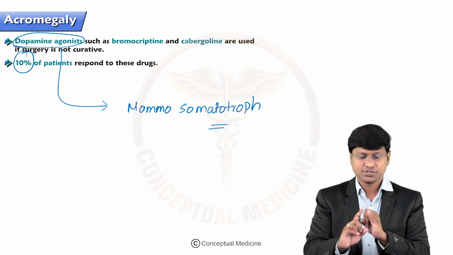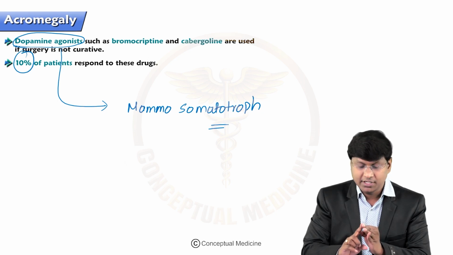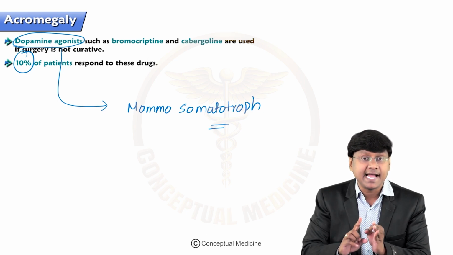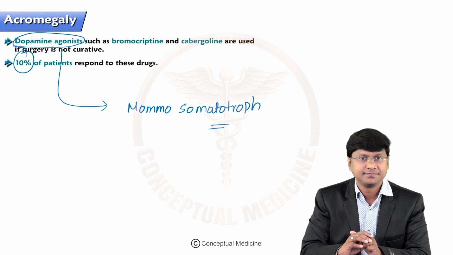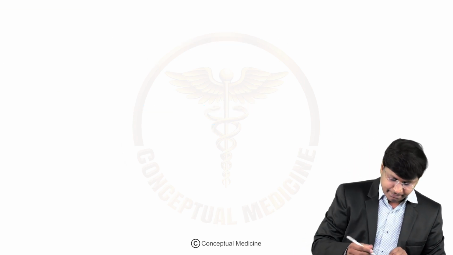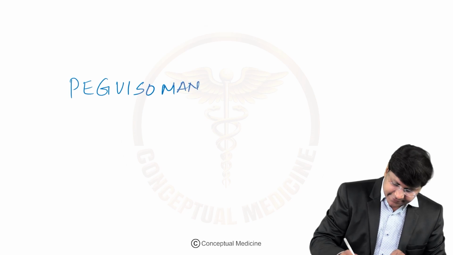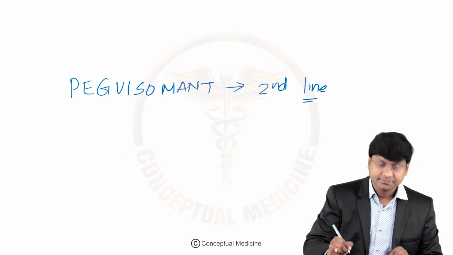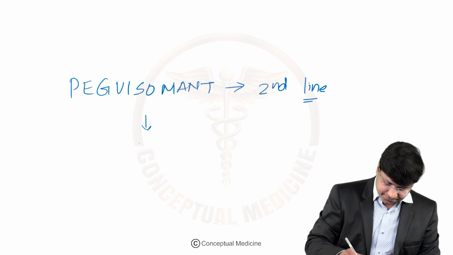Now, apart from these somatostatin analogs and dopamine agonists, we also have what is called a growth hormone analog that antagonizes the growth hormone receptors which are present in the liver, and that is nothing but your pegvisomant. So please remember this pegvisomant, it is a second line agent, right? It is a second line agent. Which one? Your pegvisomant. It is a growth hormone analog.